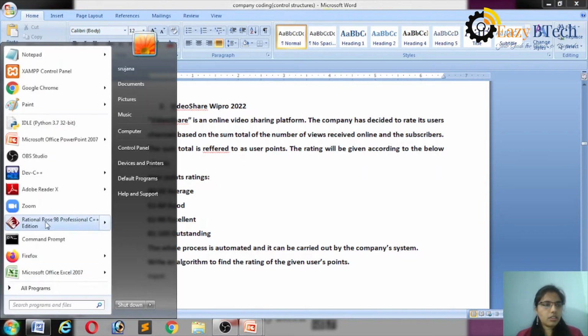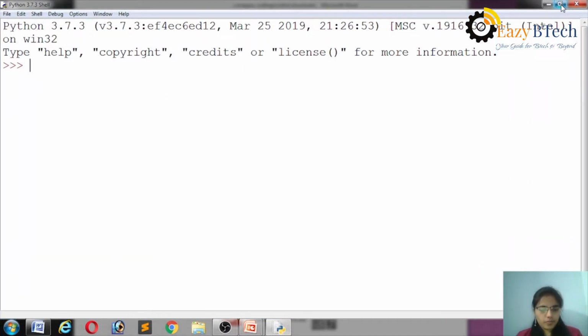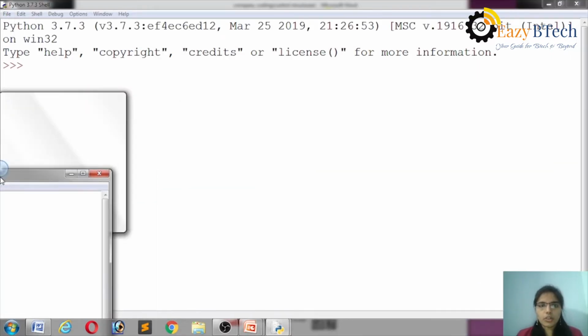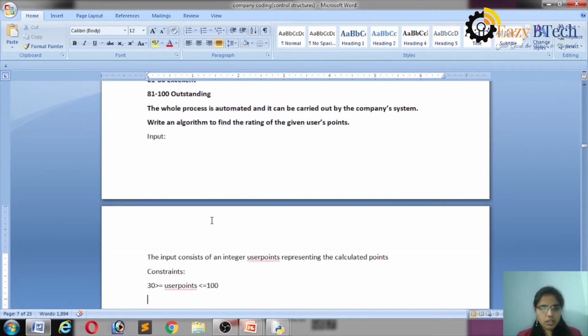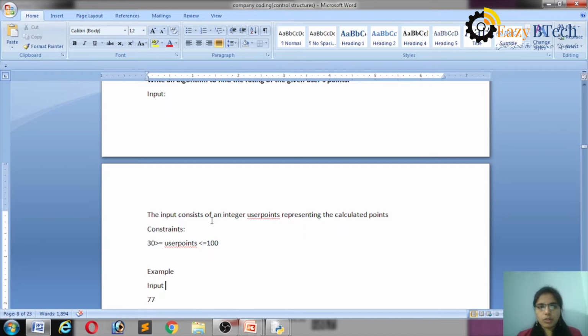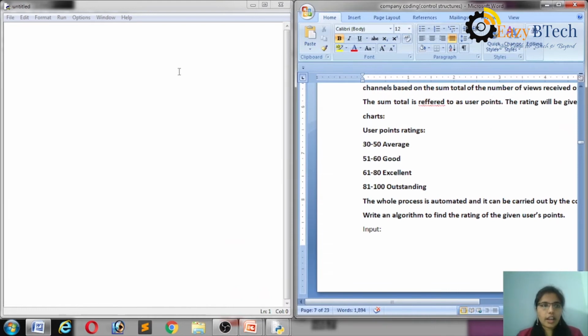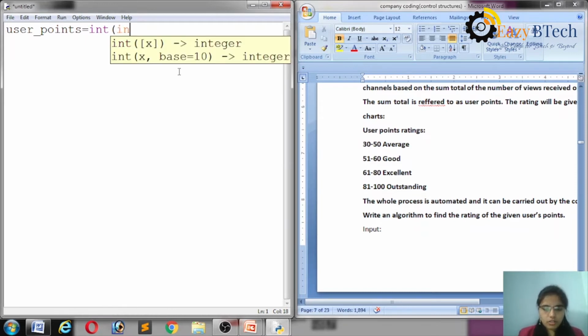First of all, I have to take one input. The input format is user points, only one input, and there is no message for that. So I can write user_points is equal to int of input.